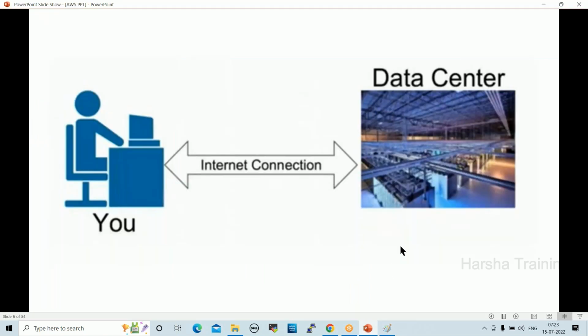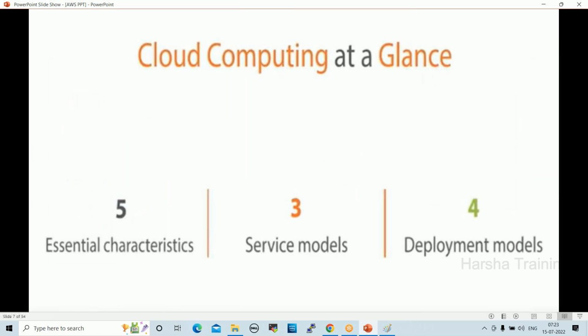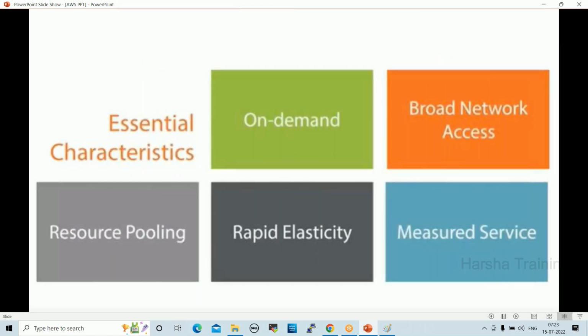So when we upload any files, directly upload into data center, right? Yes. Next one. So cloud computing at a glance, we have 5 essential characteristics, 3 service models, 4 deployment models. So what are those? We'll try to understand. 5 essential characteristics. First one is on demand.